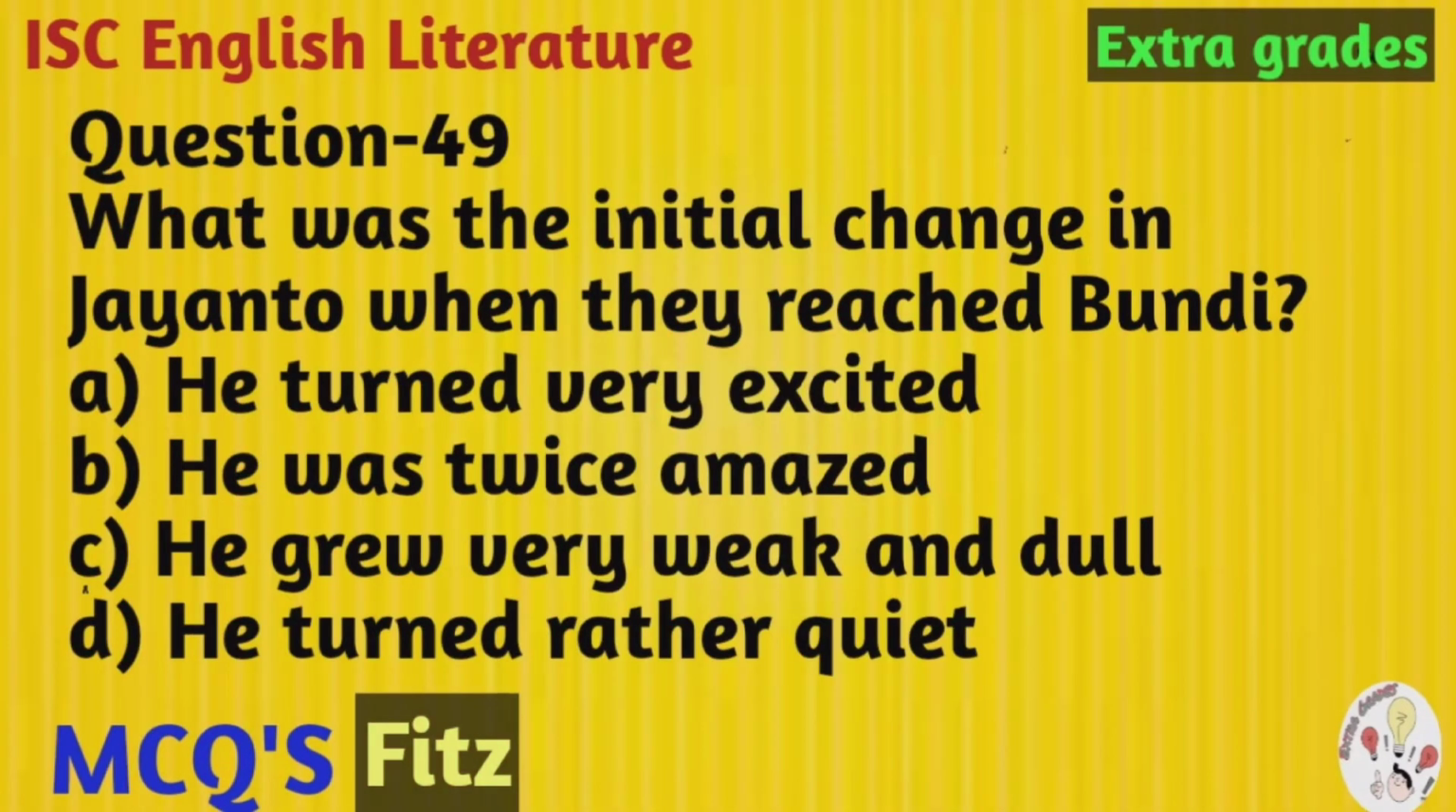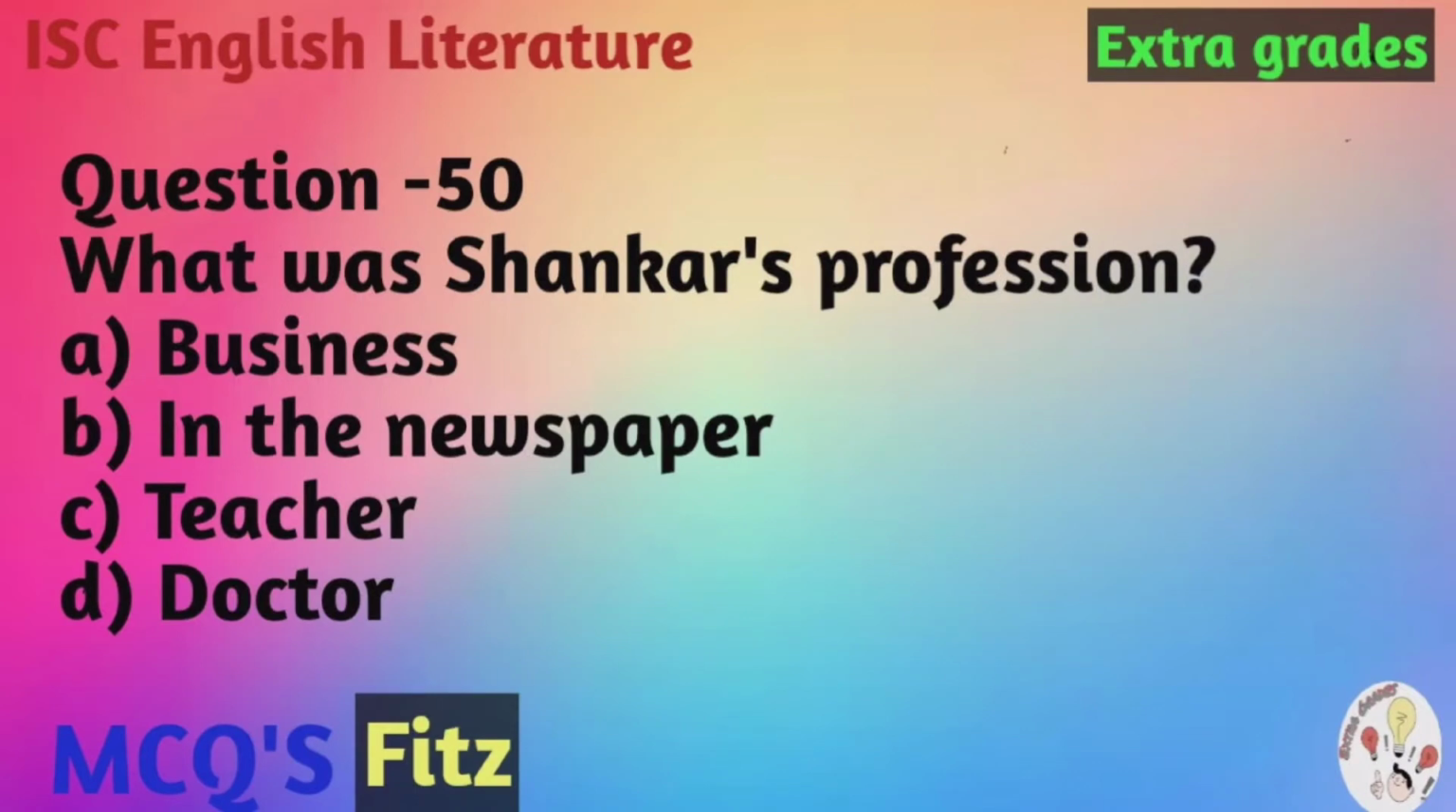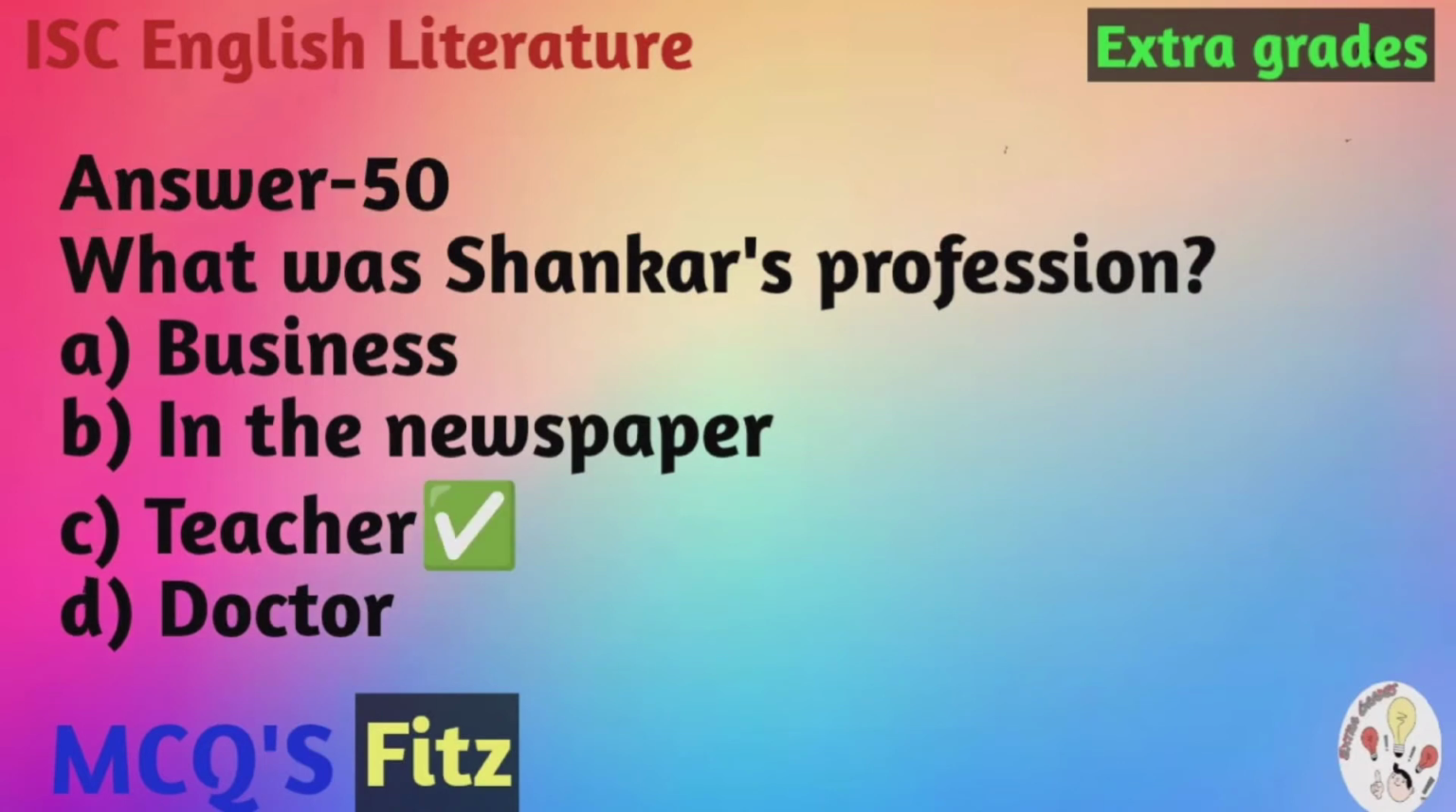Question number 49. What was the initial change in Jayanto when they reached Bundi? And the options are A. He turned very excited. B. He was twice amazed. C. He grew very weak and dull. D. He turned rather quiet. Question number 50. What was Shankar's profession? And the options are A. Business. B. In the newspaper. C. Teacher. D. Doctor. And the correct option is C.